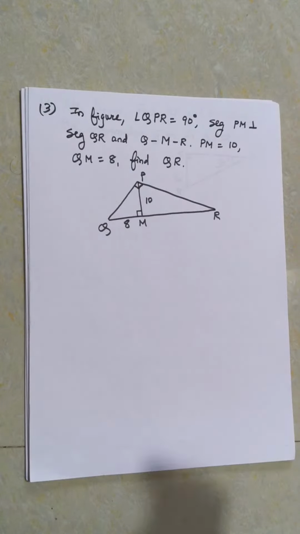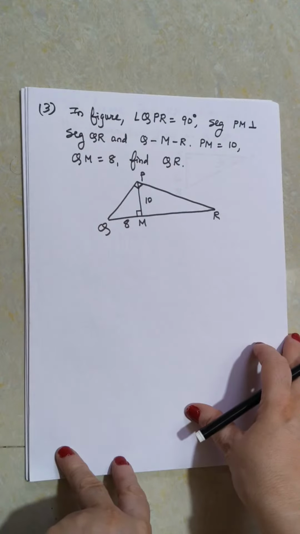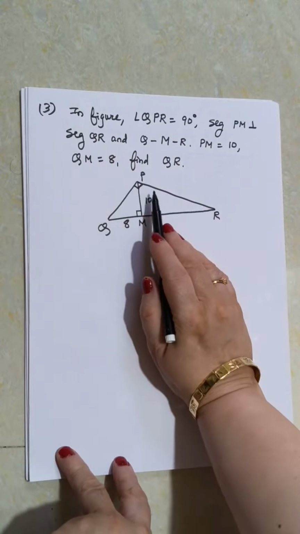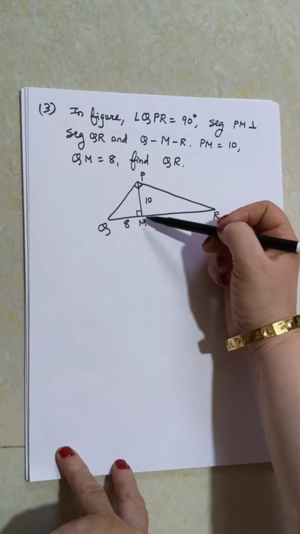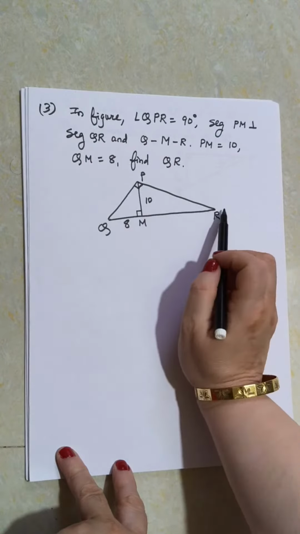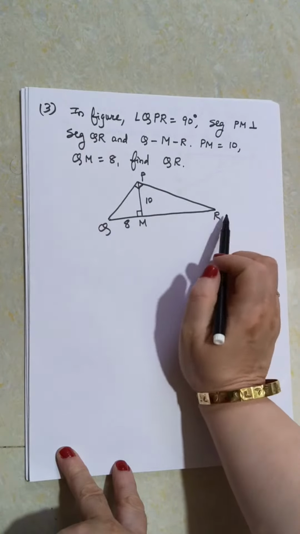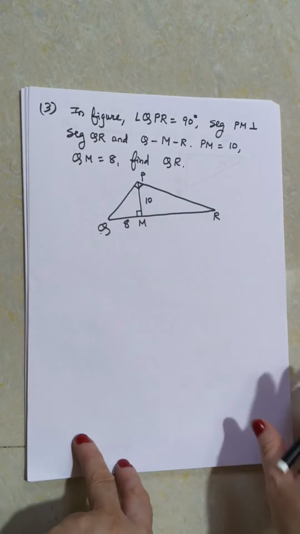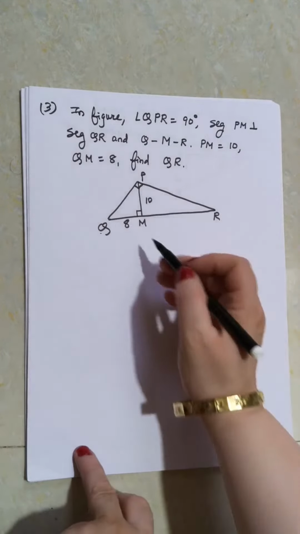So let's see question number 3. In the figure, angle QPR is 90 degrees, and you can see QPR is 90 degrees. What is told is that segment PM is perpendicular to segment QR such that Q-M-R. Then PM is 10 and QM is 8. Then QR is asked. Again, this is a right angle triangle. Which right angle triangle is it? It is QPR.